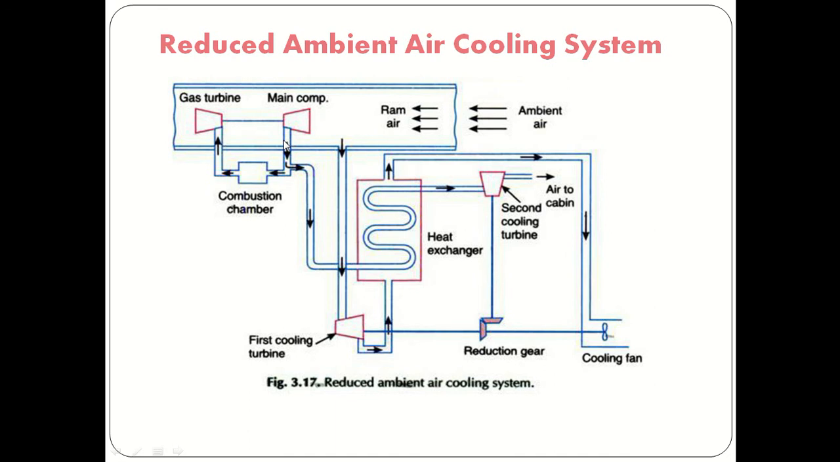Now about the main airflow, after compression, after reducing the heat in the heat exchanger, that air will be cooled or expanded on the secondary cooling turbine. So pressure and temperature of air will be reduced, and that air we are supplying to the cabin. Okay, whatever power is generated is coupled with the reduction gearbox, which is coupled with the first cooling turbine and the cooling fan, and the addition of this power will be supplied to the cooling fan to suck the ram air from the heat exchanger. So this is about the reduced ambient air cooling system.